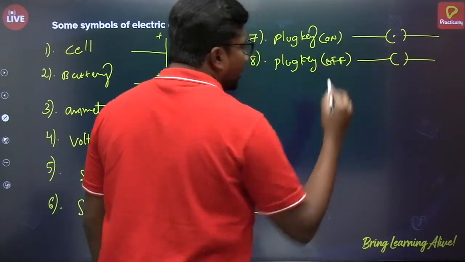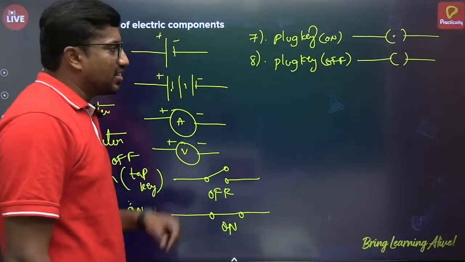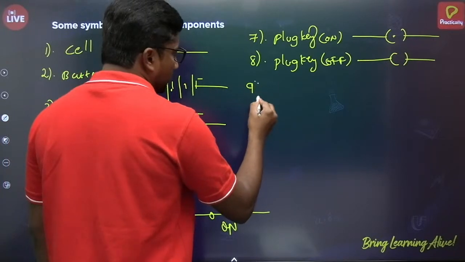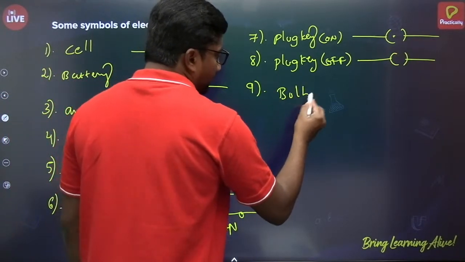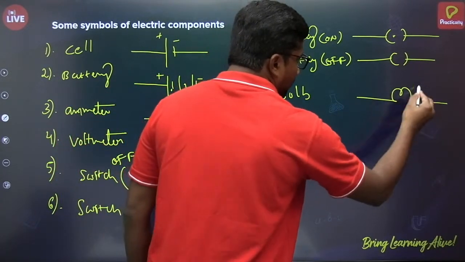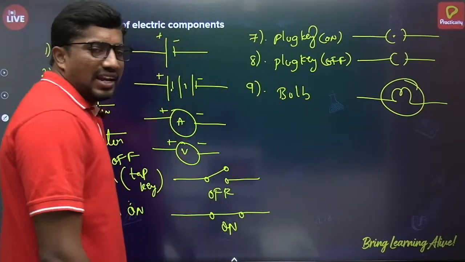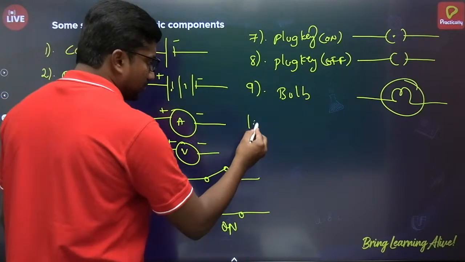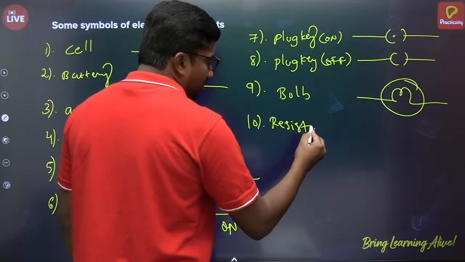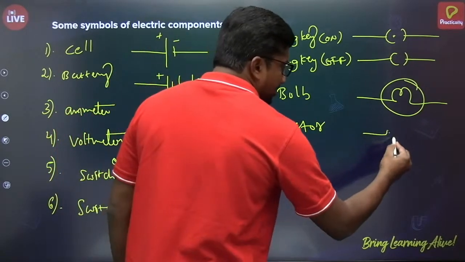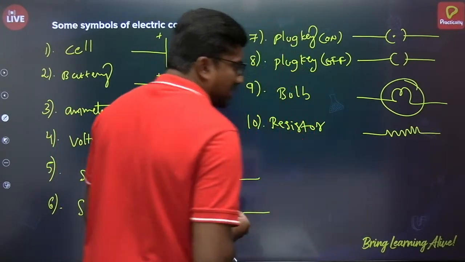If you remove the dot, that means plug key is in the off condition. Okay, next, electric bulb. This is how we represent the electric bulb. Next, resistor. So this is the symbol of a resistor.